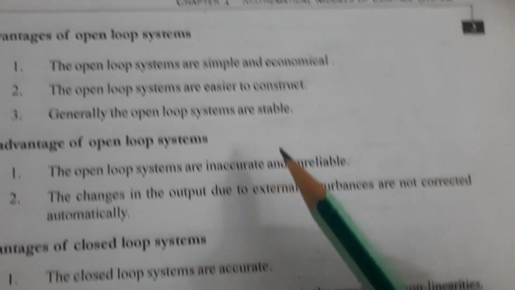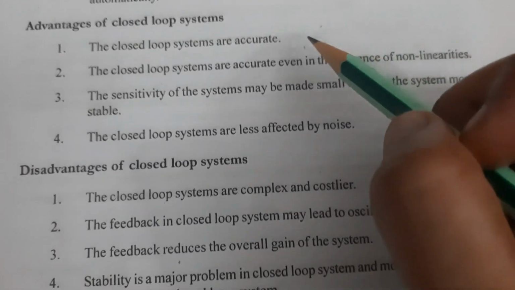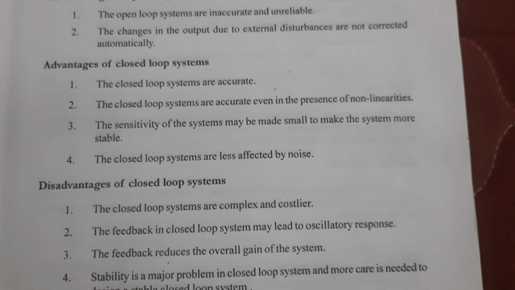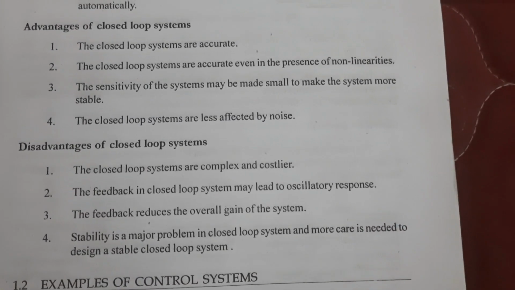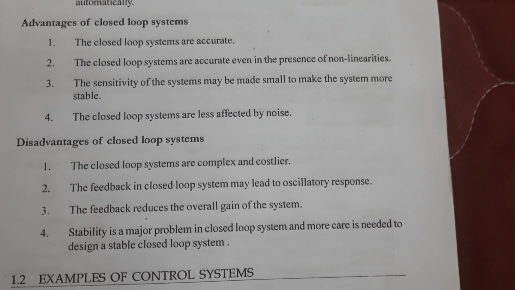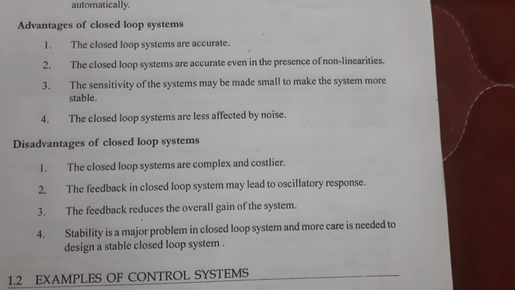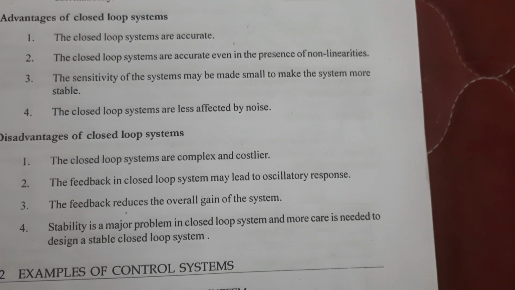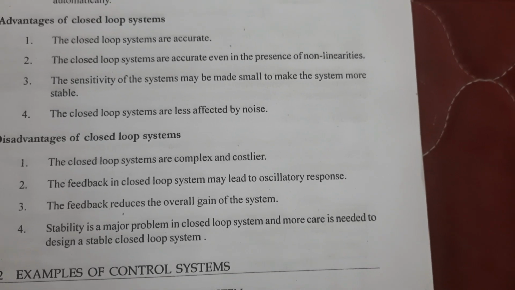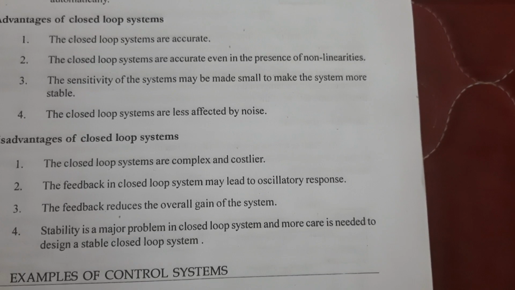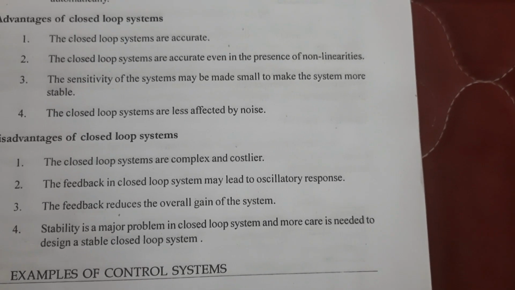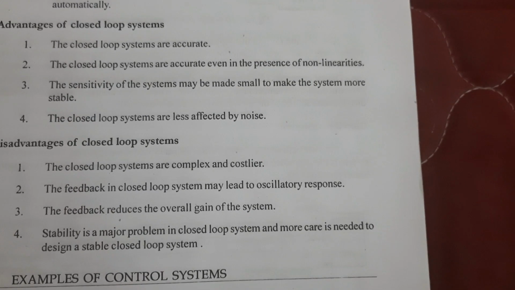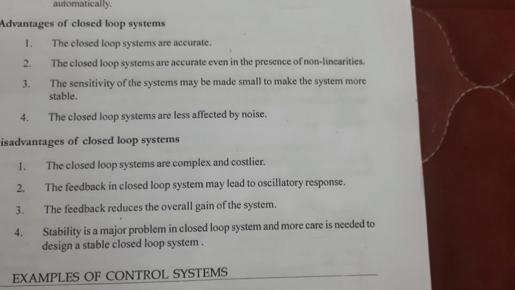Now we are going to see the advantages and disadvantages of closed loop systems. The first advantage: closed loop systems are accurate. Compared to open loop, closed loop systems are accurate because we are using the feedback path to correct the error. Second, closed loop systems are accurate even in the presence of non-linearities. Third, the sensitivity of the system may be made small to make the system more stable. Fourth, closed loop systems are less affected by noise.